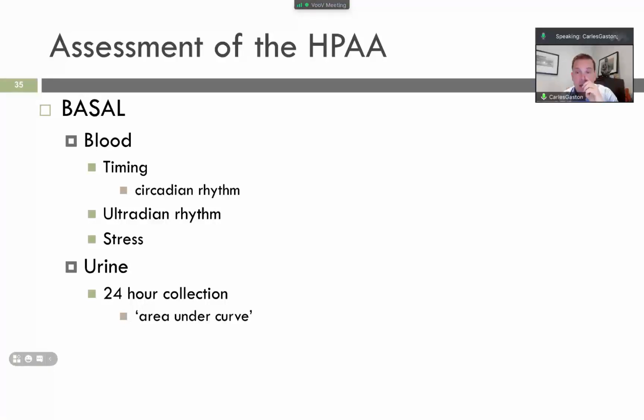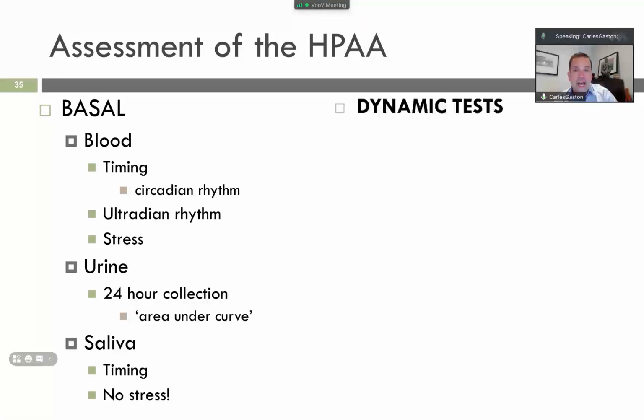What is important is that the patient is not under stress, and the timing.